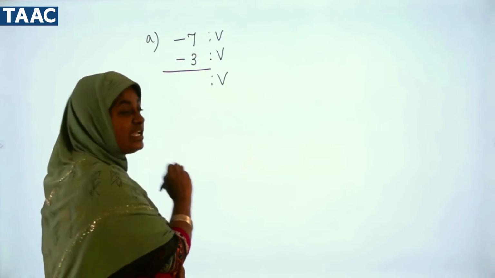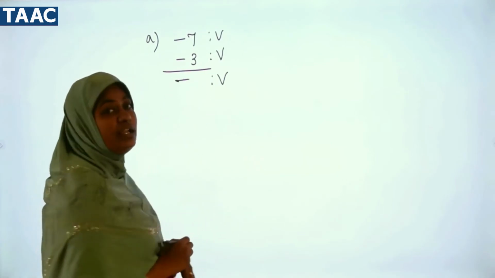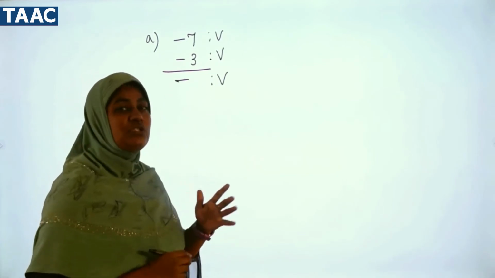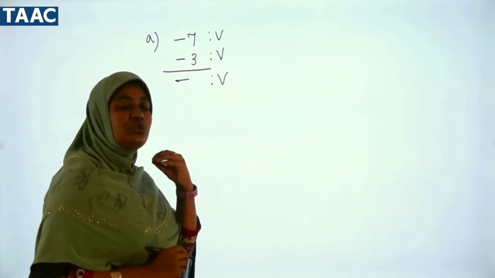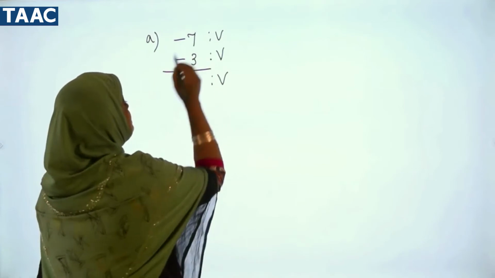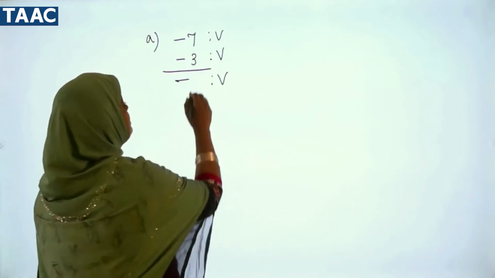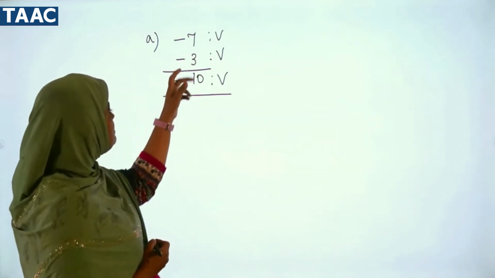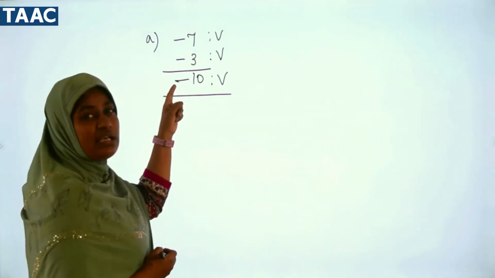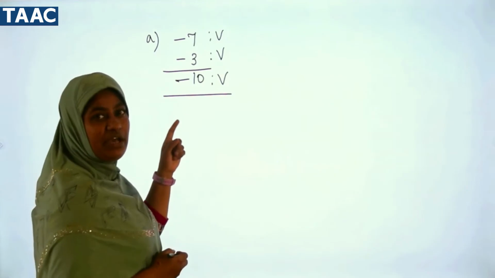Villain means what sign we have to put? Minus sign. Now we know villains don't fight, so together at last at the battlefield we have only villains. So in total we find 7 plus 3, that is, we add the numbers. So 7 plus 3 is 10. So you see we have the same sign, so our answer also has the same sign, and the numbers we have added.